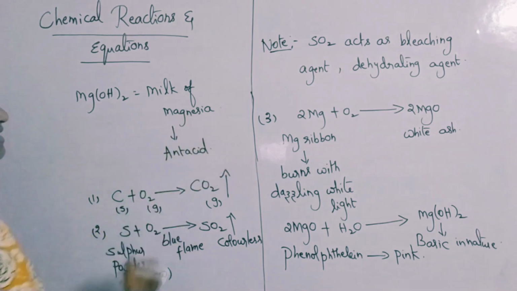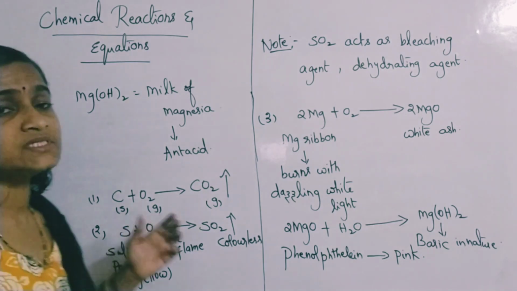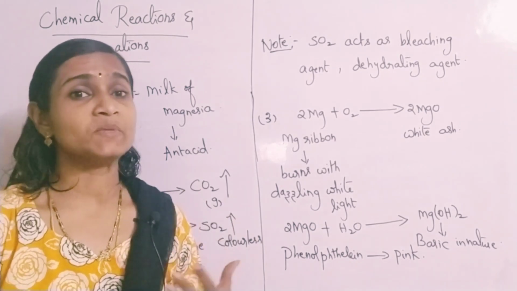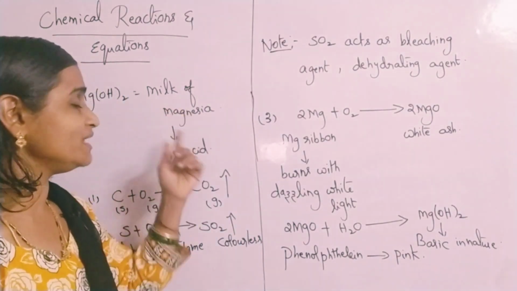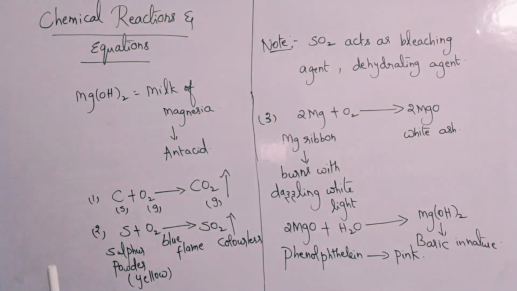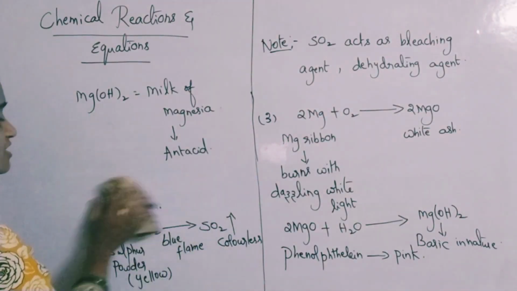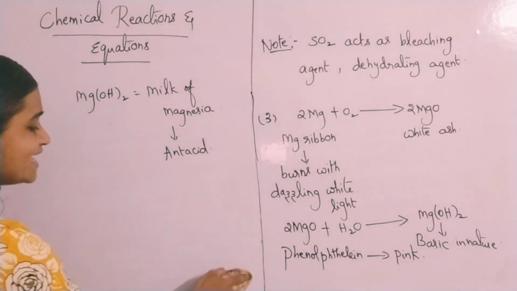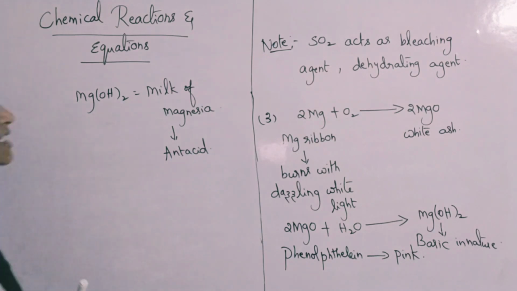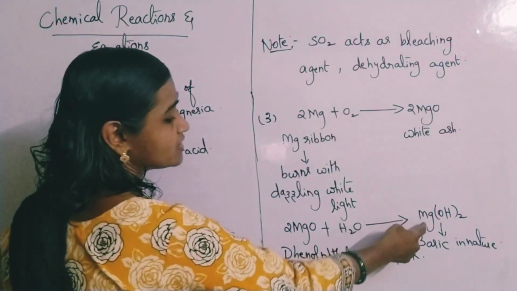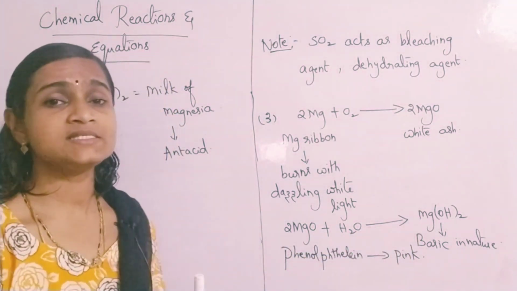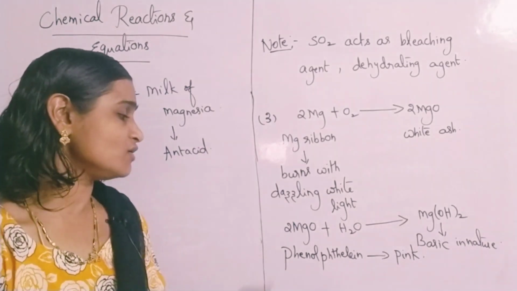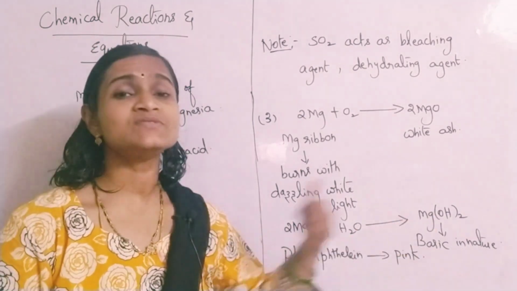Now, antacid means what? To reduce the burning sensation caused due to acidity in our stomach. So magnesium hydroxide is basic in nature. It is a mild base, which is used by us in the form of an antacid. So this reaction, MgO plus H2O gives rise to Mg(OH)2, is also a combination reaction only. Here also reactants are 2, product is 1 only.